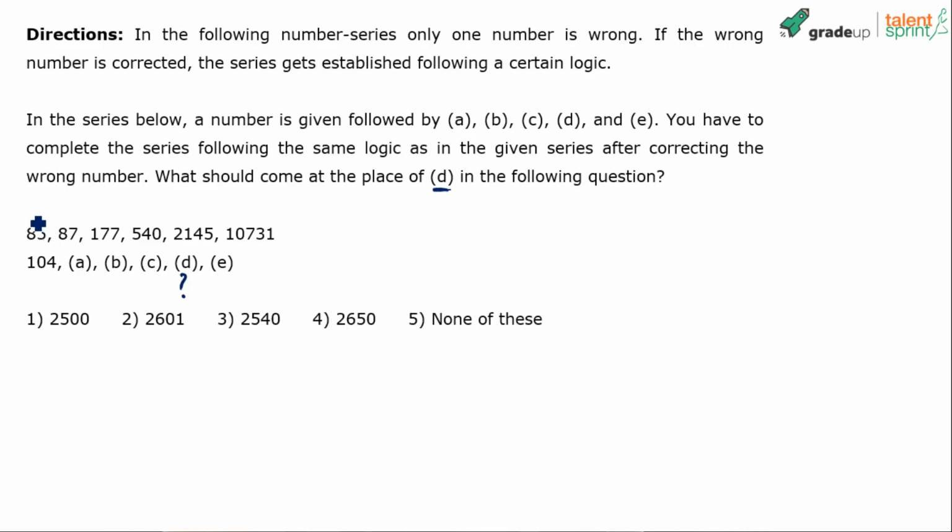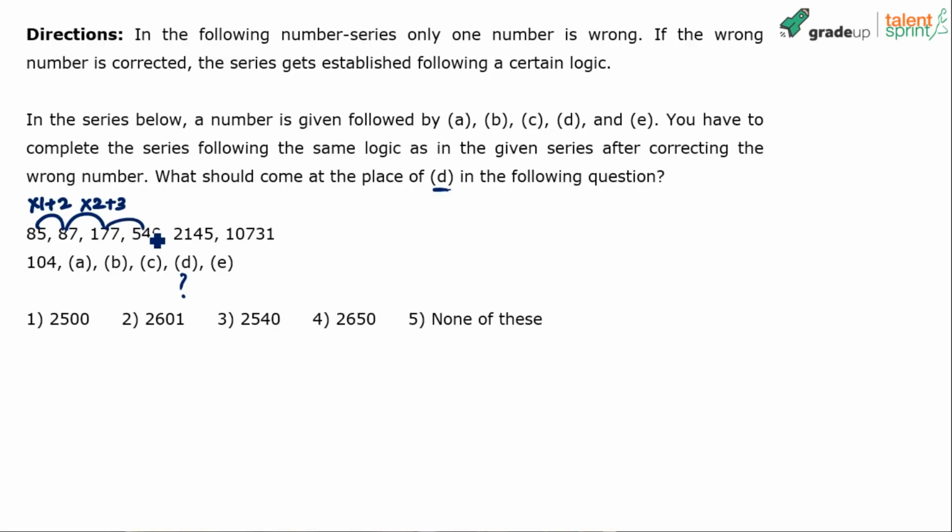Anyway, when I try to establish the logic, if you see 85 and 87, it's like into 1 plus 2. 85 into 1, 85 plus 2, 87. But 87 and 177 are like near double, right? So it could be something related to into 2. What is 87 into 2? 87 into 2 is 174. But 174 plus 3 is 177. Here itself I find that there is a pattern. See, into 1 plus 2, into 2 plus 3. So maybe next one should be into 3 plus 4. Into 1, into 2, into 3, into 4, into 5, plus 2, plus 3, plus 4, plus 5, plus 6.